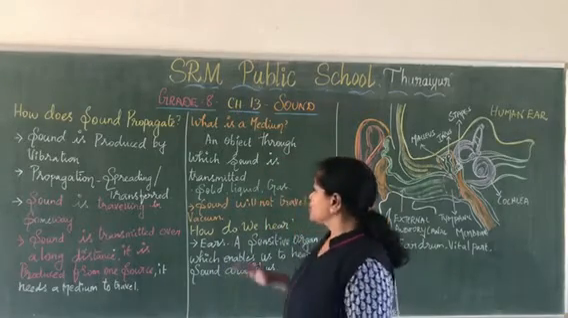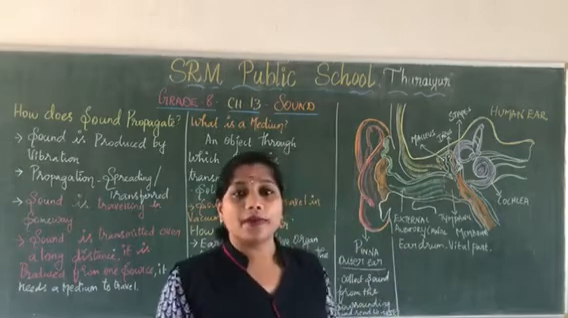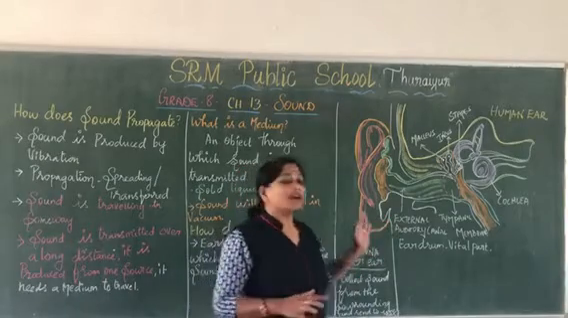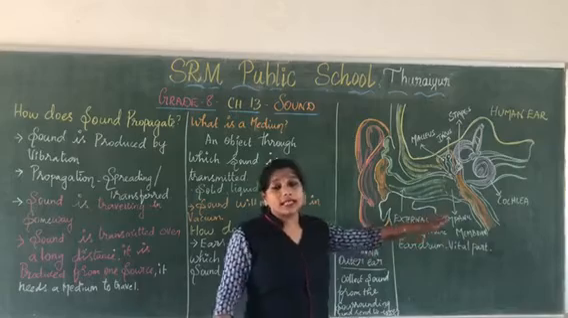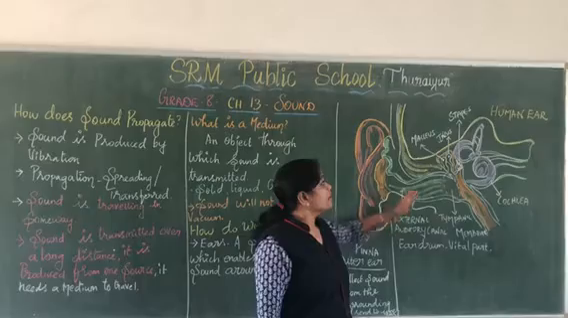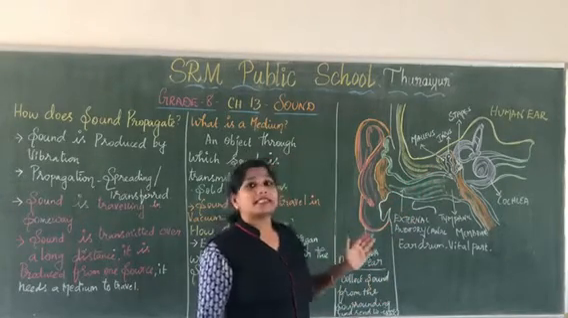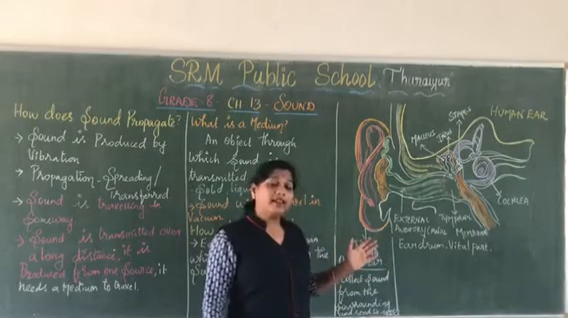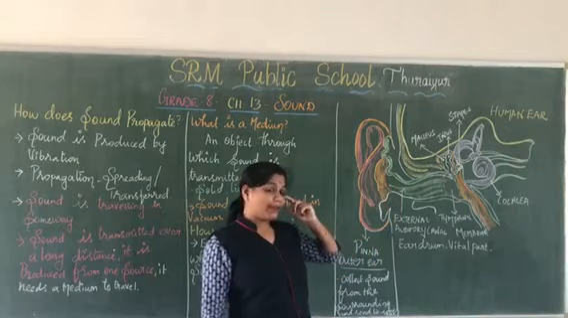Clear, all of you? So how do we hear? We hear through our ears. The structure of the human ear consists of the outer part, middle part and inner part. The outer part is the pinna, which is connected with the auditory canal. This auditory canal is connected with the eardrum, and this is the outer part. The middle part consists of three bones, that is malleus, incus and stapes. Malleus is also called hammer, incus is also called anvil, and stapes is also called stirrup. The smallest bone in our body is the stapes or stirrup.